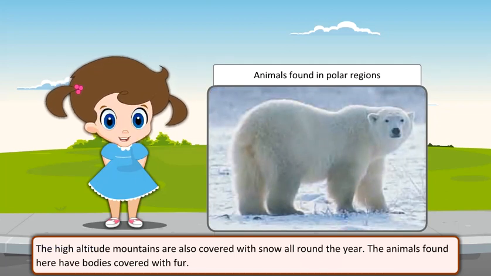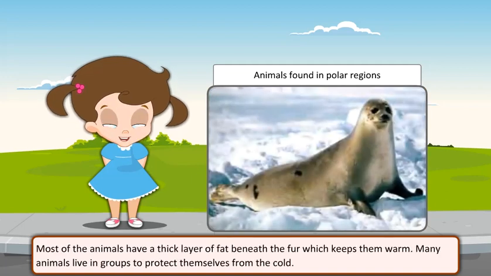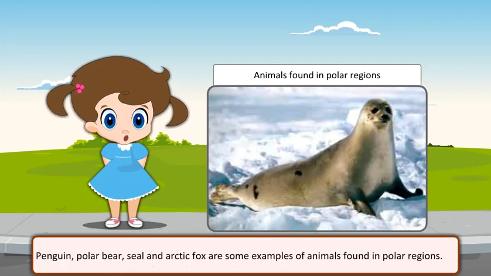The animals found here have bodies covered with fur. Most of the animals have a thick layer of fat beneath the fur which keeps them warm. Many animals live in groups to protect themselves from the cold. Penguin, polar bear, seal, and Arctic fox are some examples of animals found in polar regions.